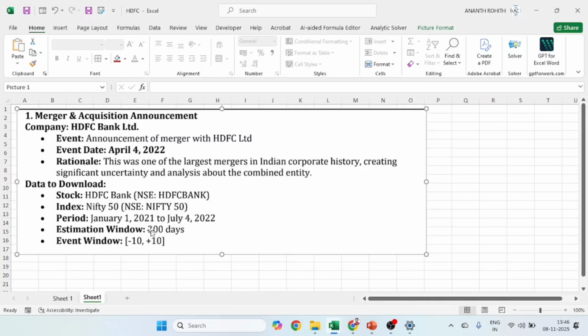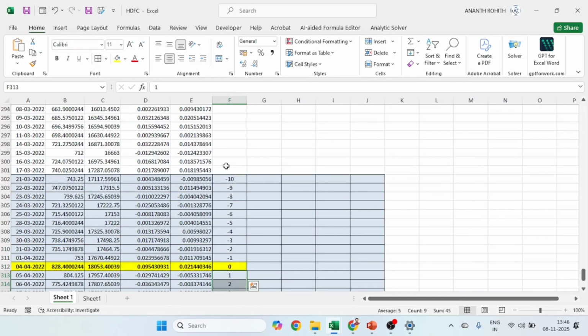Now the estimation window is 200 days. This is before the event window. That means it will start from here and go up 200 observations above this. It will start from -11, until I get 10 plus 200, that means -210.